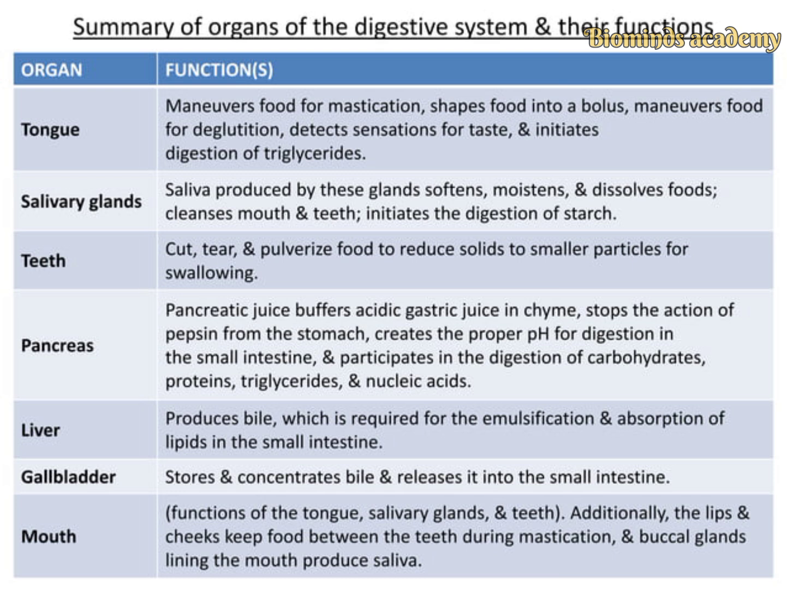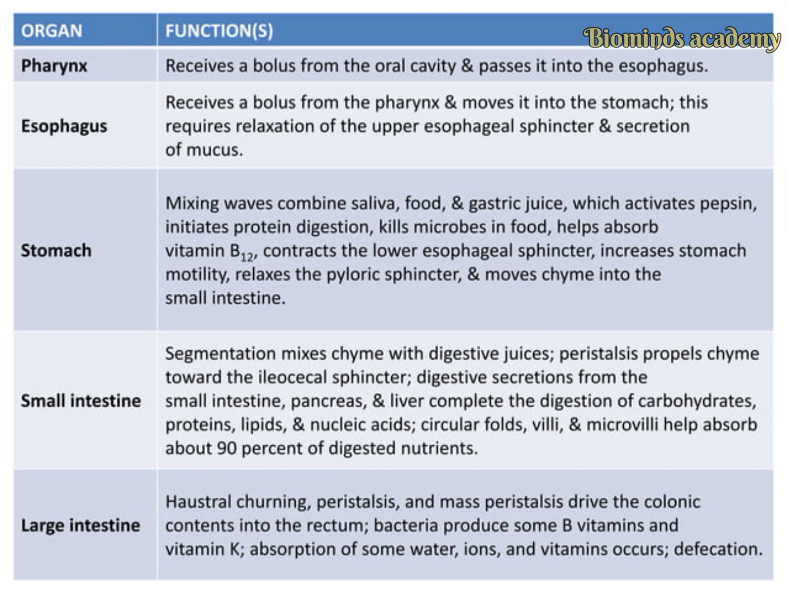So this is the summary of the organs of the digestive system and their functions. I hope you understand all these points. The organs are the tongue and salivary glands, teeth, pancreas, liver, gallbladder, mouth, and their functions, and the pharynx, esophagus, stomach, small intestine, large intestine, and their functions. This is the total summary of the digestive system.